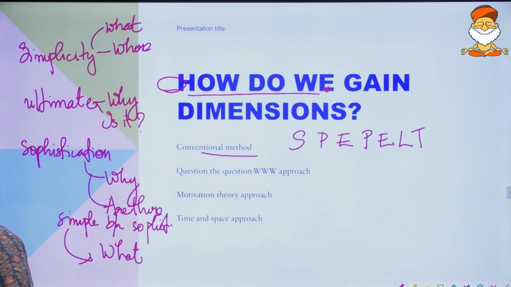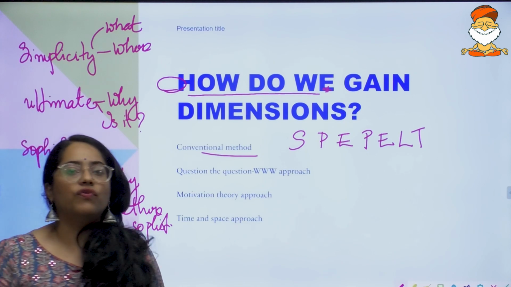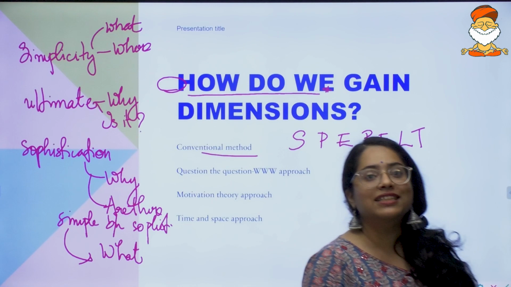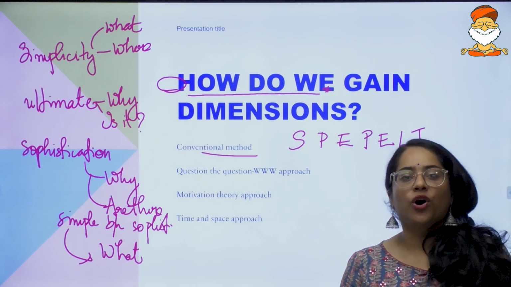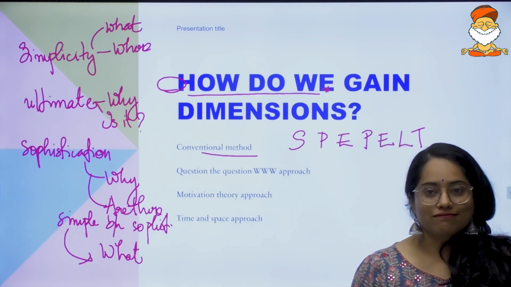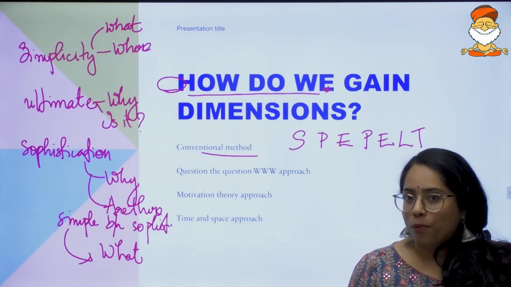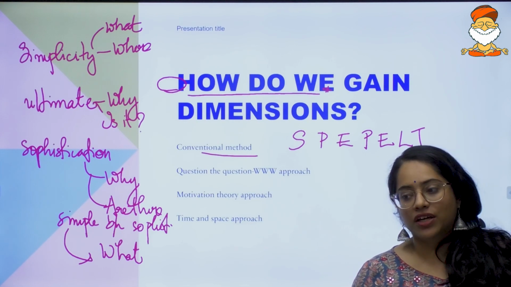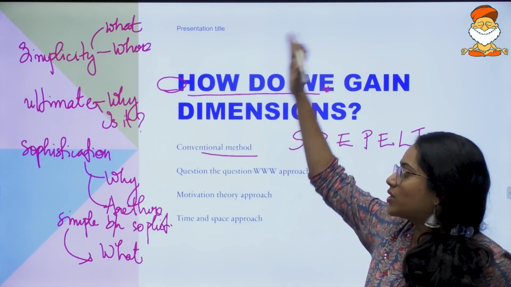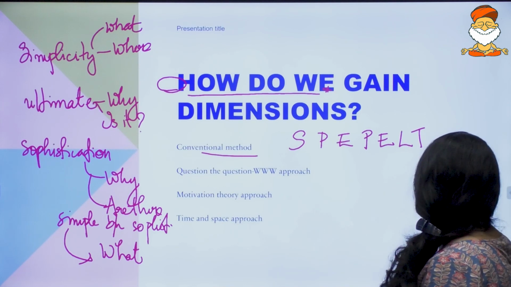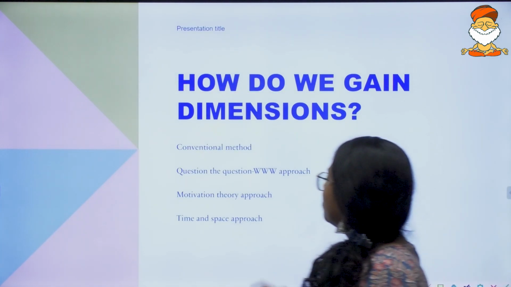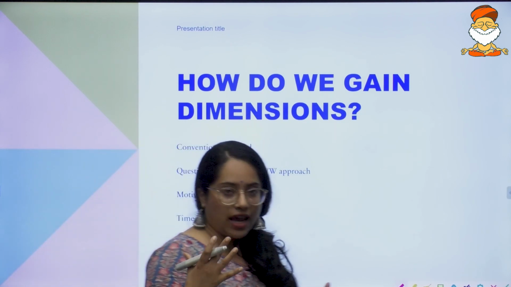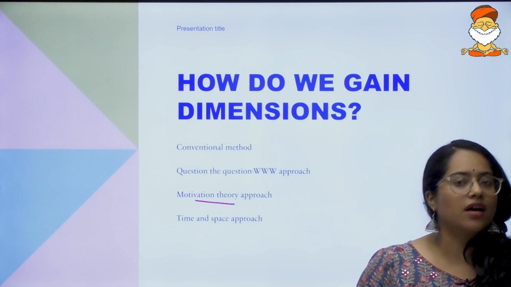So that becomes important. Then as we go further, if you've questioned the question, that is one kind of approach. The next kind of approach is something called your motivation theory approach. If in the topic, in the case of simplicity is the ultimate sophistication, I can either go about with these questioning things, or I can go about with the motivation theory approach. If you are a student of PABAD or PSIR, you would have seen it.